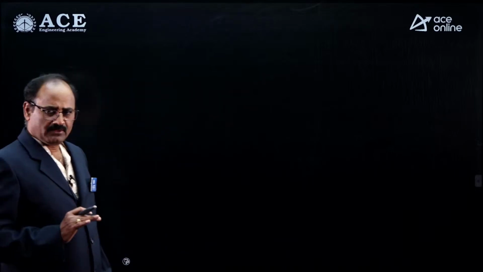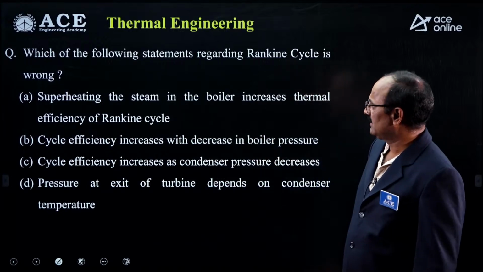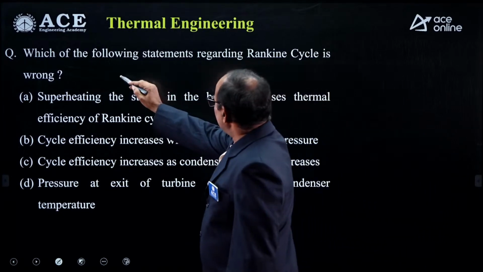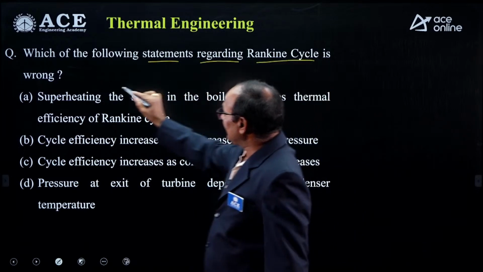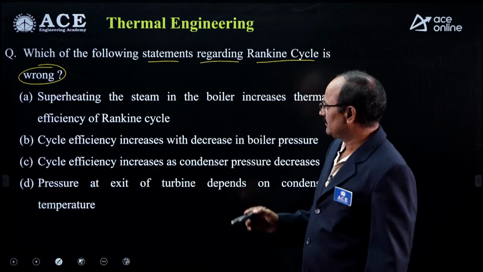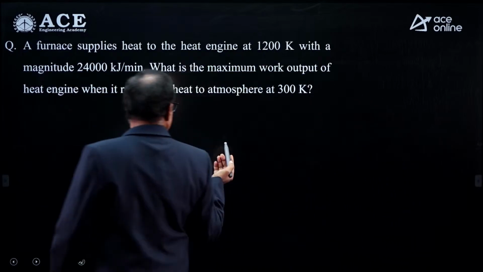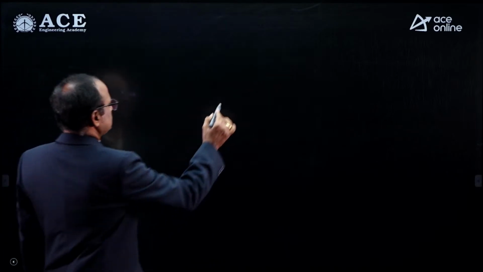Okay, look at the very first question. The very first question is given on Rankine cycle. It is asked like this: which of the following statements regarding Rankine cycle is wrong? You are asked to decide the wrong statement. So first let us take the TS diagram for the Rankine cycle. The TS diagram for the Rankine cycle is